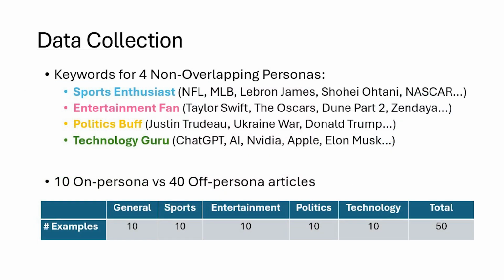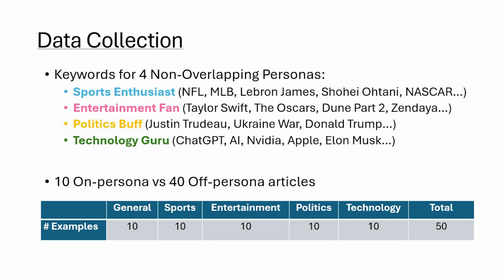We wanted to create 4 test personas that would embody 4 different people with different interests. So we have a sports enthusiast, and someone who's into entertainment, politics, and technology. To generate those personas, we needed to collect sets of keywords that would define them. So for example, for the sports persona, we're using keywords like NFL, MLB, LeBron James, Shohei Ohtani. These are sports leagues, sports athletes, and icons that are going to define what the sports enthusiast is interested in.